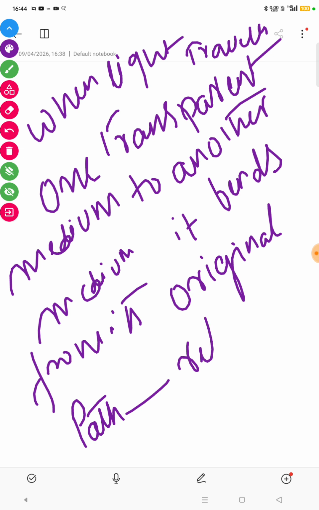And this phenomenon is known as refraction of light.